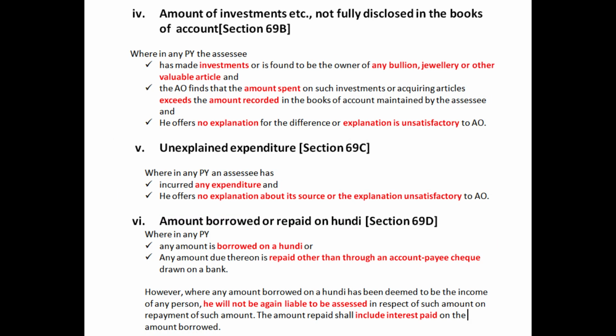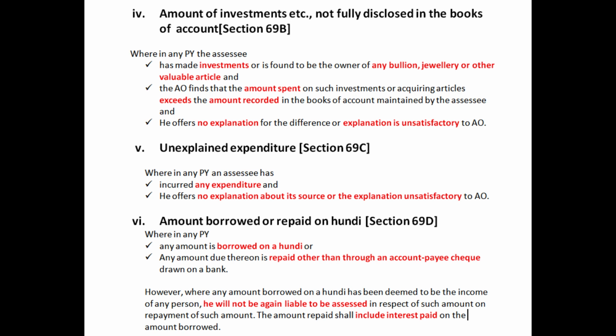The next income is amount of investments, etc., not fully disclosed in the books of accounts. Under section 69B, the assessee has made an investment, or he is found to be the owner of any bullion, jewelry, or any other valuable article. He has disclosed it in his books of accounts, but not the full amount is disclosed. The assessing officer has found that the amount which is mentioned by the assessee in the books of accounts is less than the amount he has actually spent in investment or in acquiring such article.